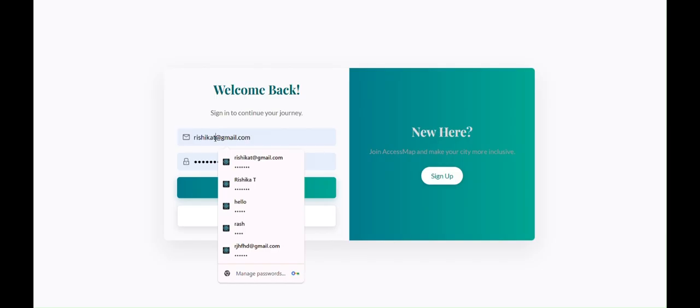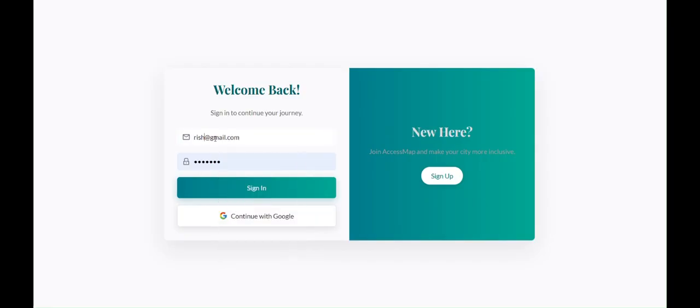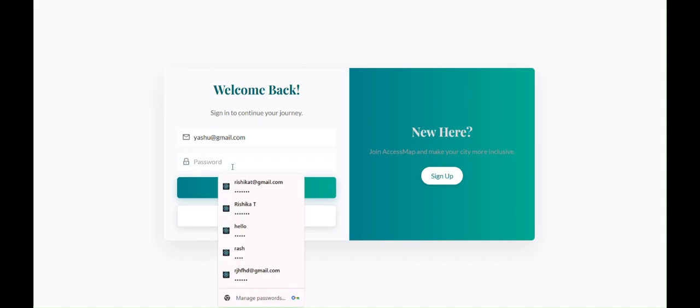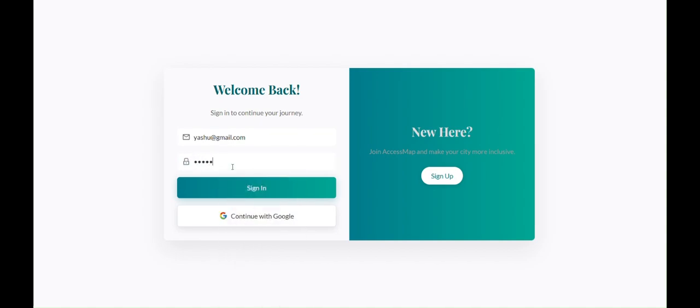One is a normal user who can report accessibility issues and view all others' reports, and also share stories about what they experience in those places. Here we also implemented a chatbot for responding to them. These reports are marked as verified by other users. So here we introduced two other users, called NGOs and volunteers.